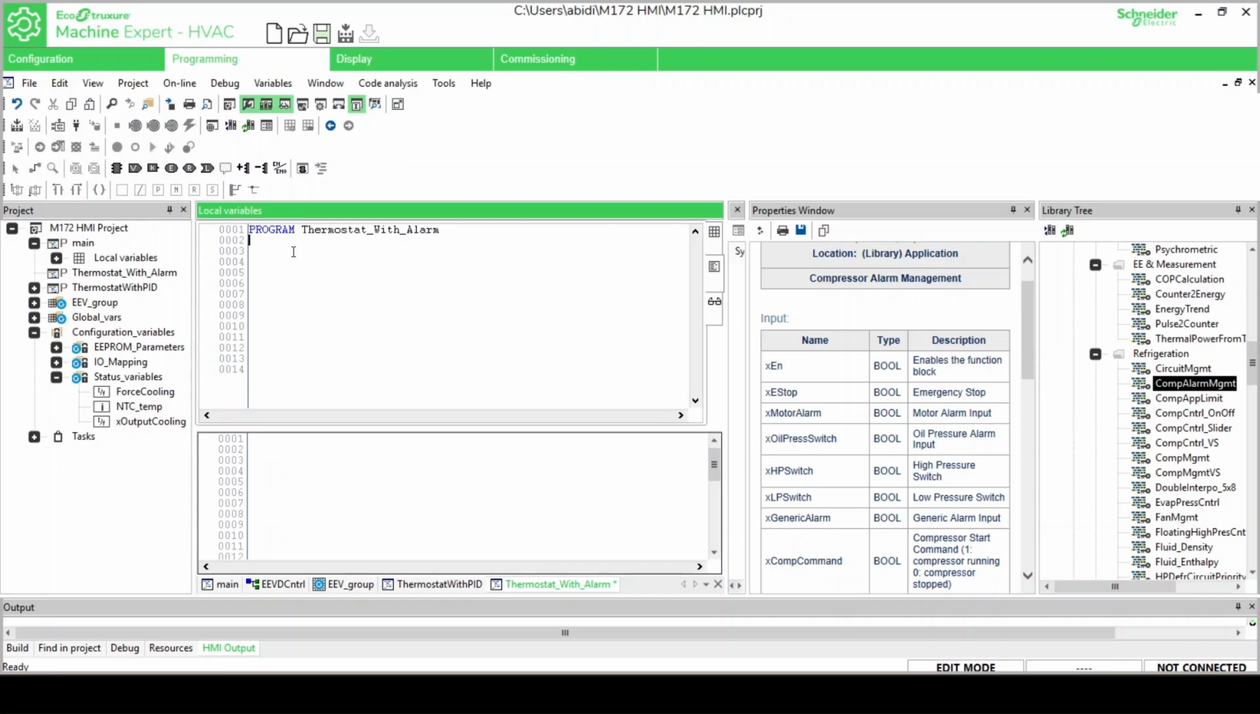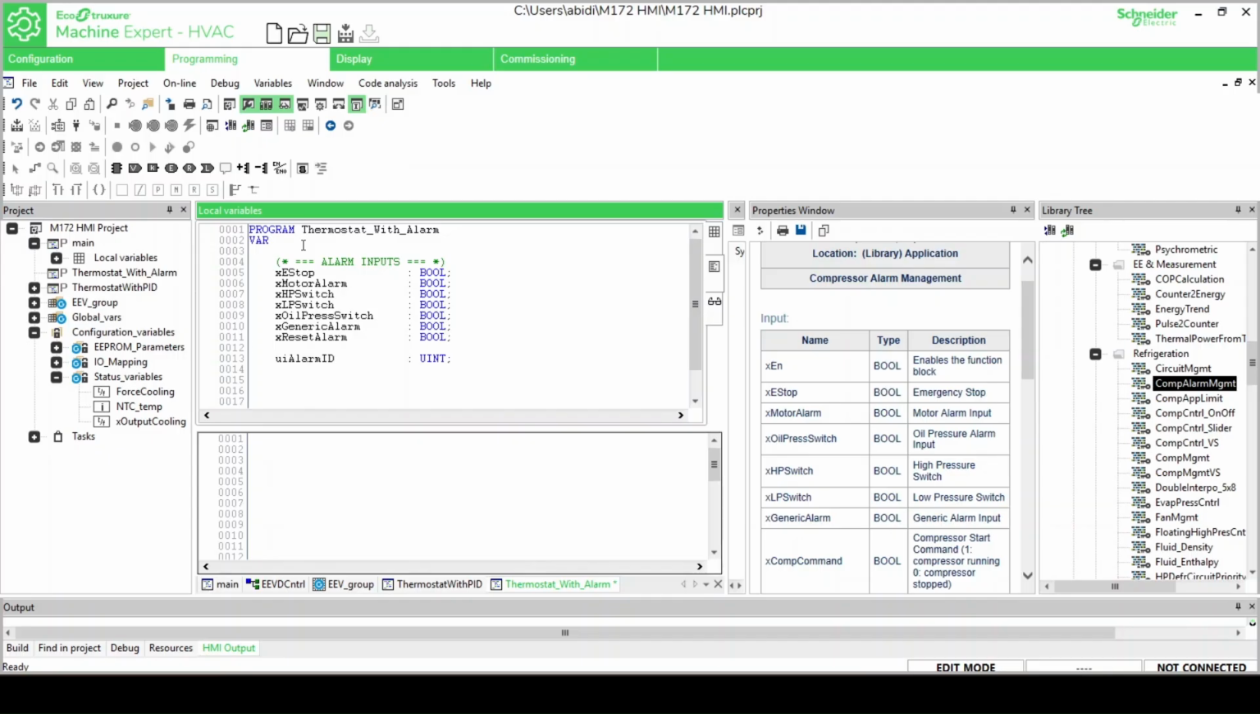In this example, we will build a thermostat control with compressor alarm protection using structured text in EcoStruxure Machine Expert HVAC. The goal of this program is to control a cooling system using a thermostat while also ensuring safe operation of the compressor. To achieve this, we use the CompAlarmMgmt function block, which monitors multiple safety signals such as high pressure, low pressure, oil pressure, and motor alarms.